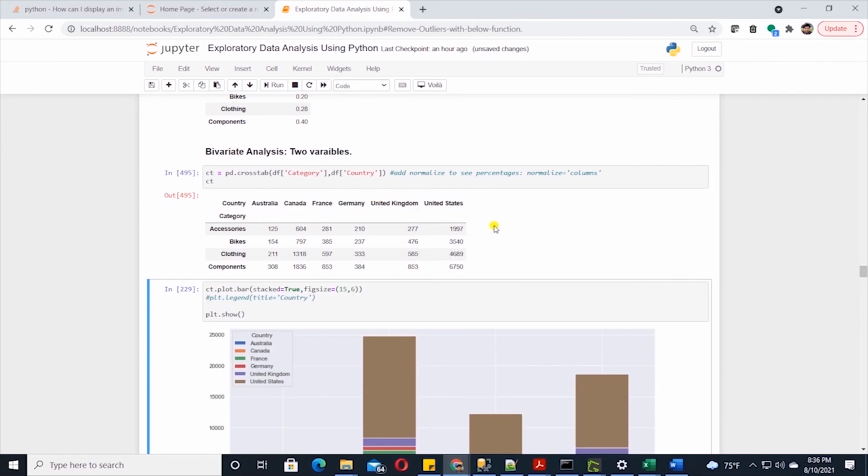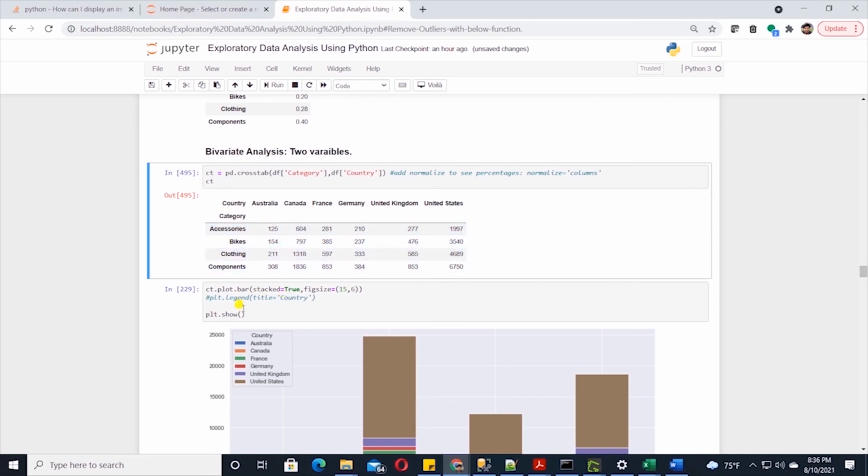Right off the bat, we can tell that we are selling a lot more products in the US than any other countries. US figures are a lot higher, as we can tell by the numbers. Then I believe it is Canada with the second highest distribution of numbers. And Australia seems to be trailing in last place as it has the lowest numbers. We can go ahead and visualize this data.